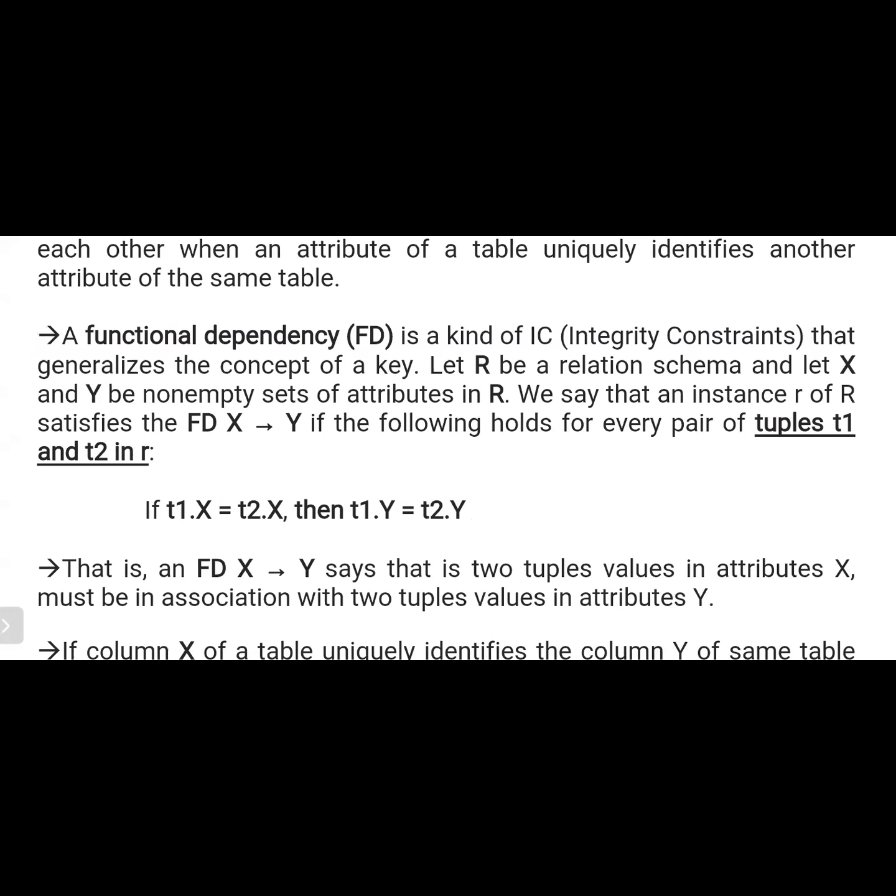A functional dependency is a kind of IC. What is the meaning of IC? Integrity constraint. So functional dependency is one of the integrity constraints that generalizes the concept of a key. What is the concept of a key? A key is used to uniquely identify the data. For example, if we know some attribute, then we can easily identify the remaining details.